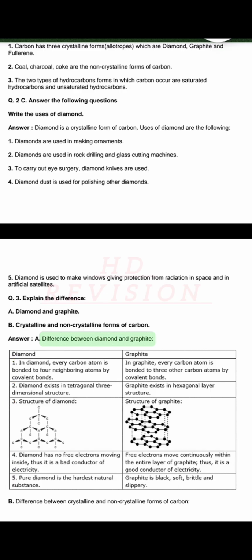Graphite. 1. In graphite, every carbon atom is bonded to 3 other carbon atoms by covalent bonds. 2. Graphite exists in a hexagonal layer structure. 3. Structure of graphite. 4. Free electrons move continuously within the entire layer of graphite, thus it is a good conductor of electricity. 5. Graphite is black, soft, brittle, and slippery.